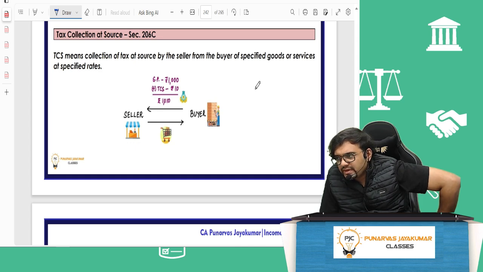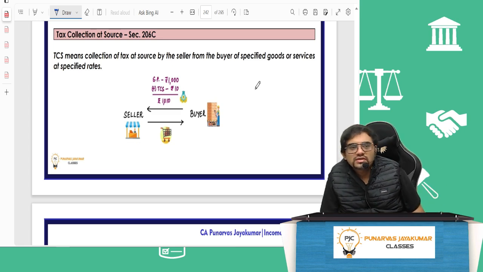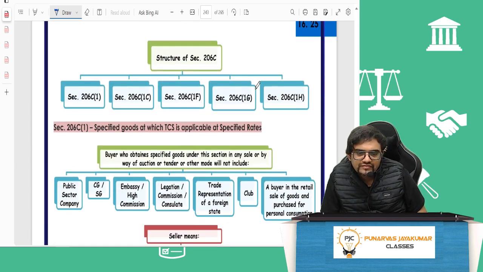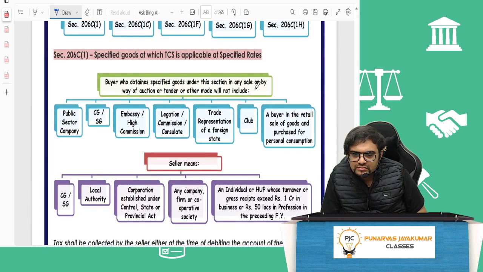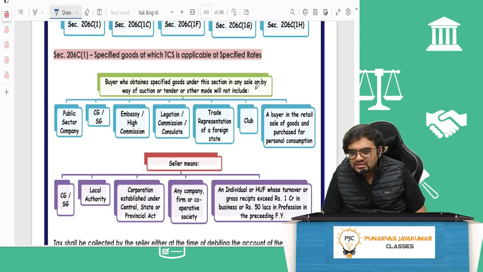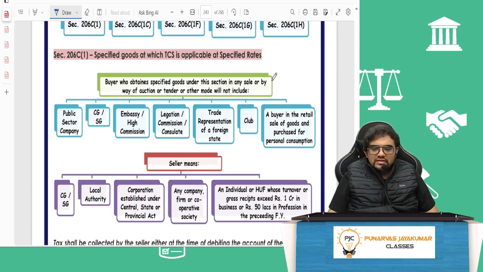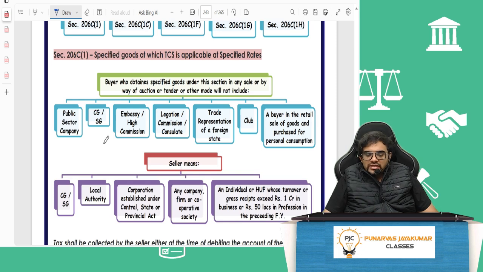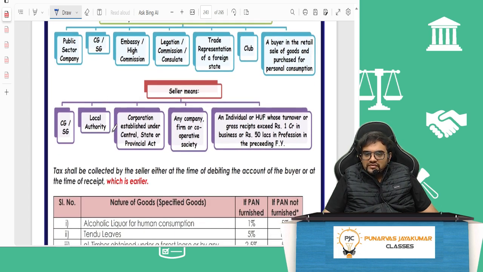When the buyer is buying and paying money, the seller has to collect then and there only and remit to the government. So we have 206C(1), 1C, 1F, 1G, 1H. 206C(1) only talks about TCS at specified rates. Buyer will be any buyer except state government, central government, public sector company, etc. Seller will be any seller, CG or SG, local authority, corporation, any company, or big sellers, individual, HUF whose turnover exceeds 1 crore.